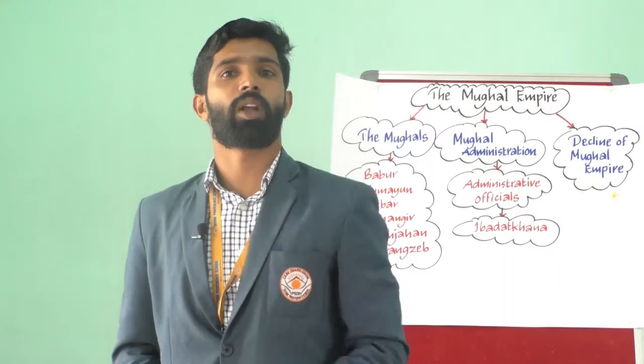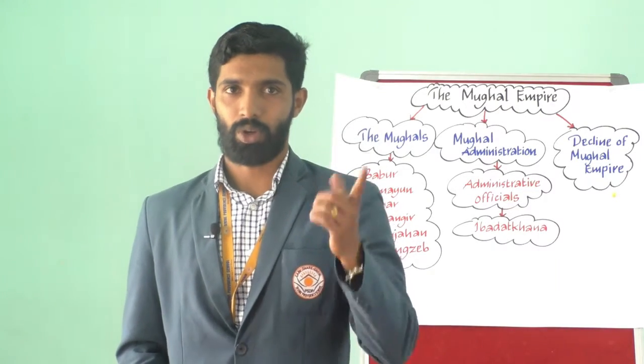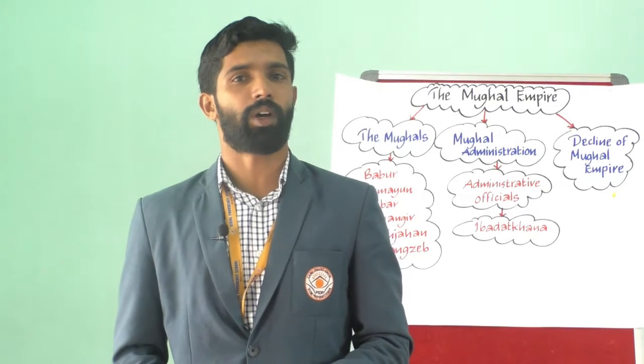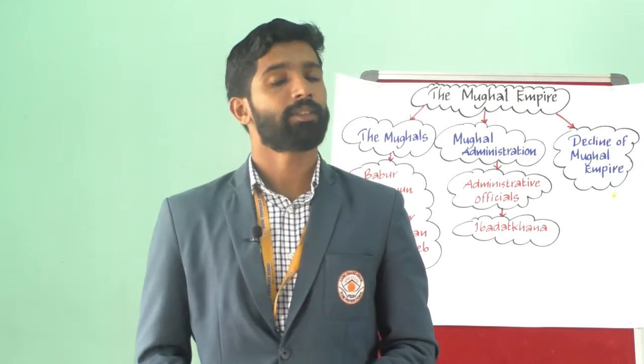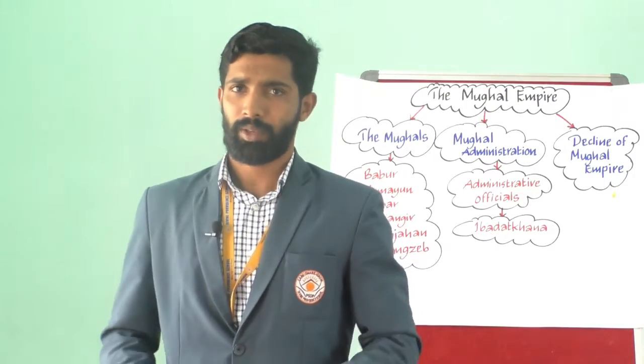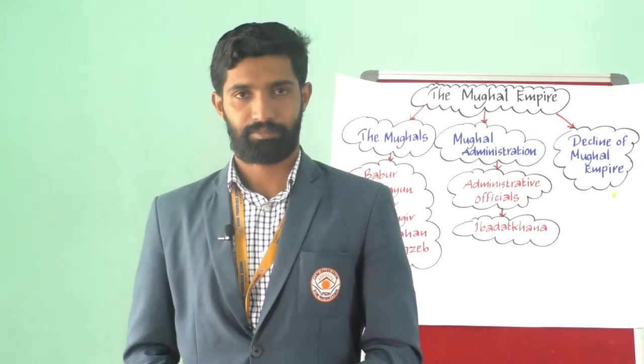Aurangzeb, the next Mughal ruler, had three rival brothers. So his accession to the throne was not so smooth, since he had three rival brothers. He killed his brothers, imprisoned his father Shah Jahan, and crowned himself at Delhi, assuming the title of Alamgir.